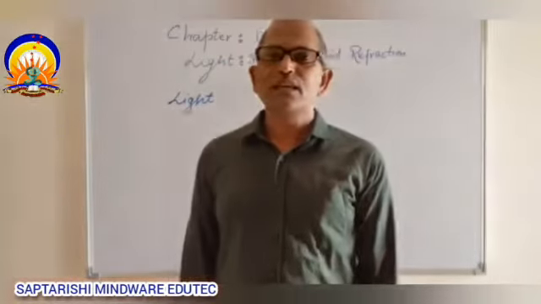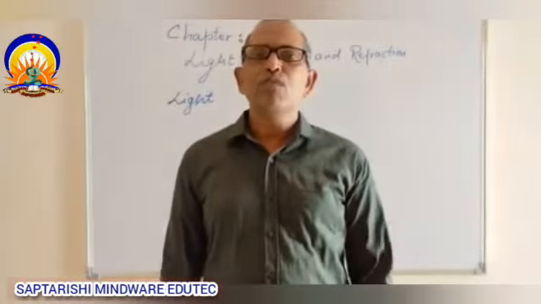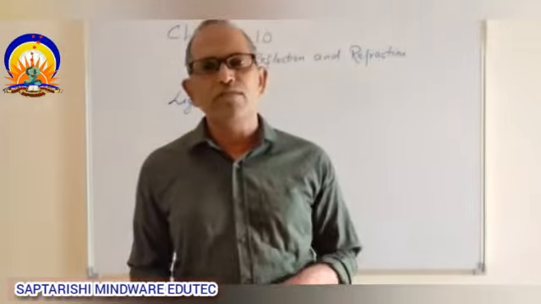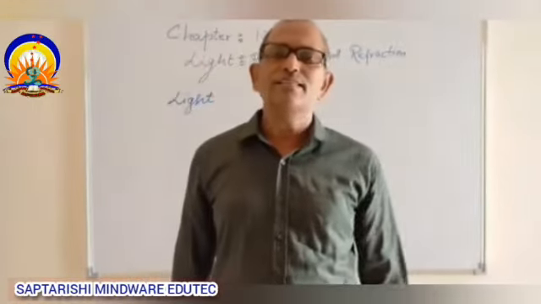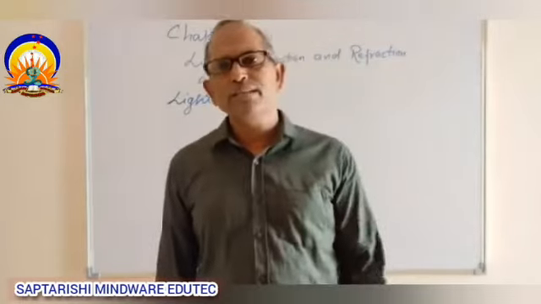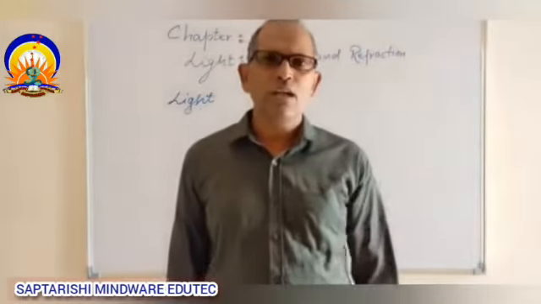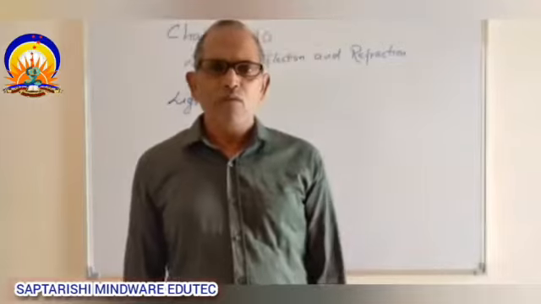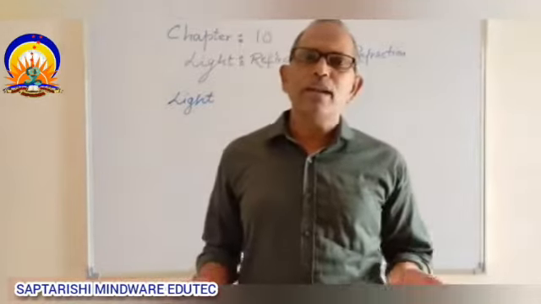So this is the latest and most widely accepted theory about light, and light has a dual nature. It has wave nature as well as particle nature.